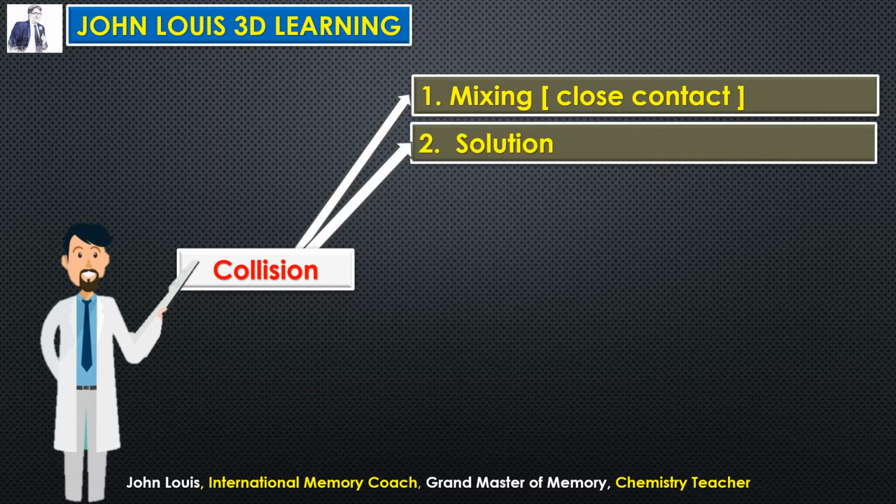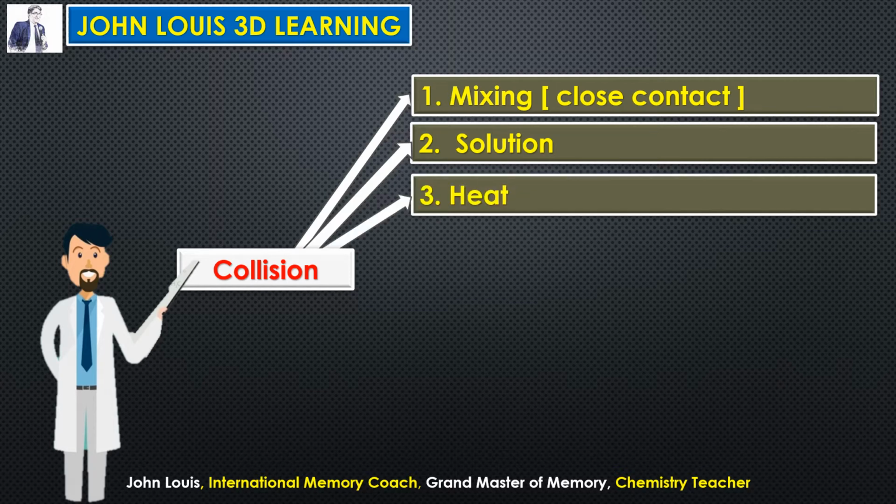Next one, solution, by dissolving them in solution. So the particles will be moving around. Therefore they will collide with one another. And third one, by heating the substance. For example, we do heating for everything in the kitchen. Am I right? What for? To make the reacting substances collide with one another.